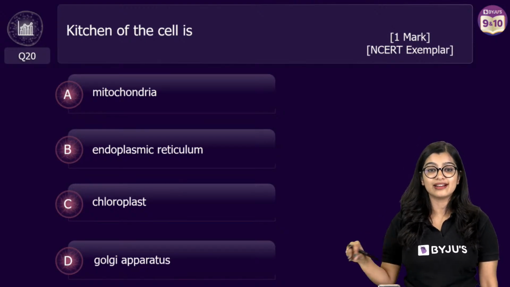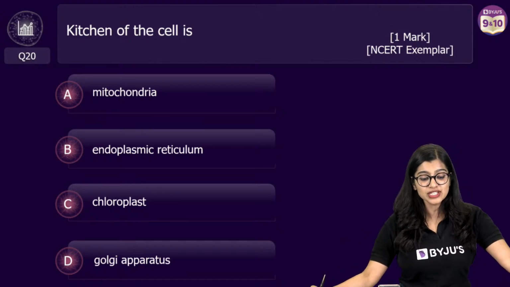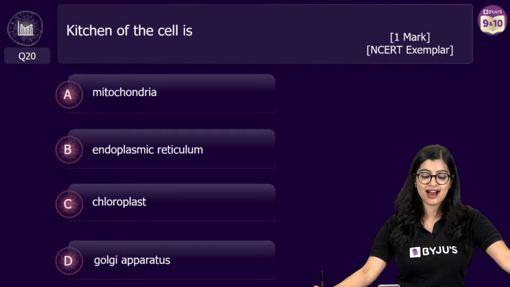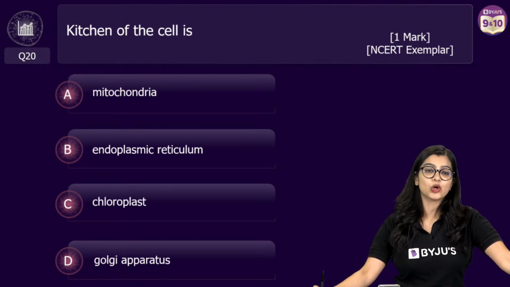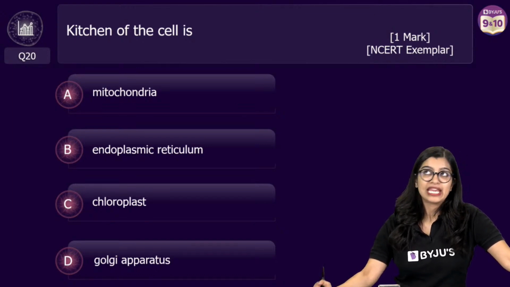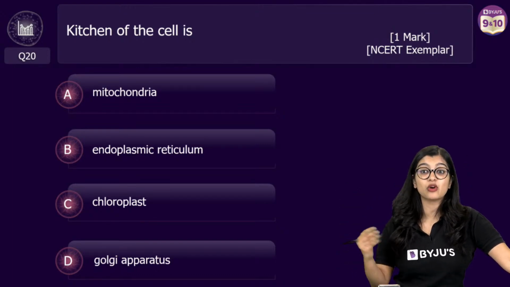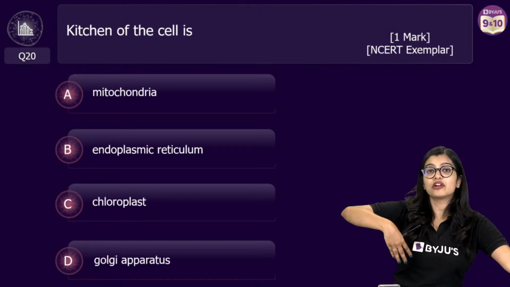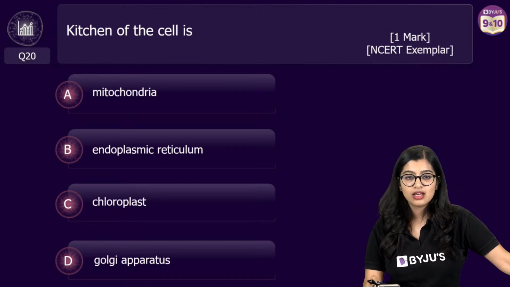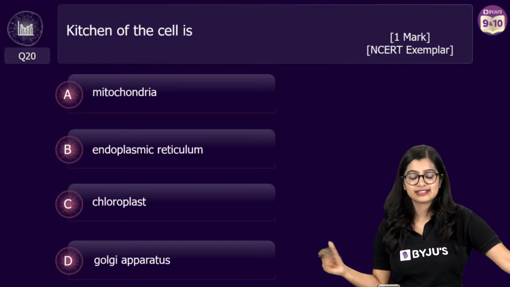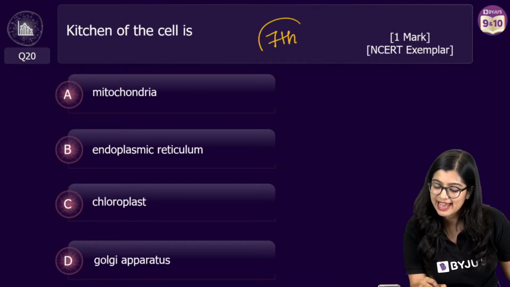I don't even need to read this question. Kitchen of the cell. Mitochondria, ER, chloroplast or Golgi body. ER does not have its own DNA. ER has the ability to synthesize proteins but not own DNA. But if you take mitochondria and cut it into half, you will find DNA inside it. This is a 7th standard question.